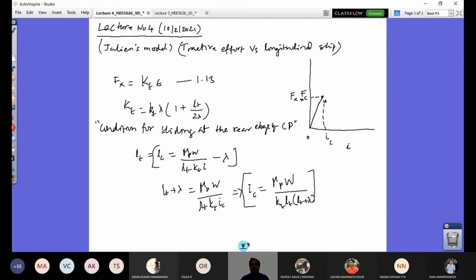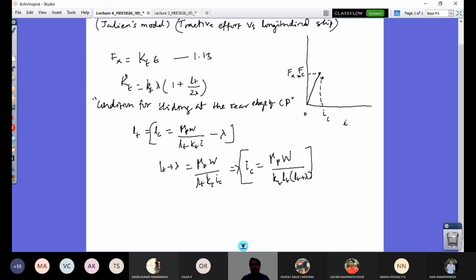So what is the corresponding value of my tractive effort? So FXC, I have to substitute in place of I. So what is that value of I here? I can also write this as KT into I. So in place of I, I should substitute this value. If I do so, I will get KT lambda LT IC, instead of this IC, times 1 plus LT by 2 lambda.